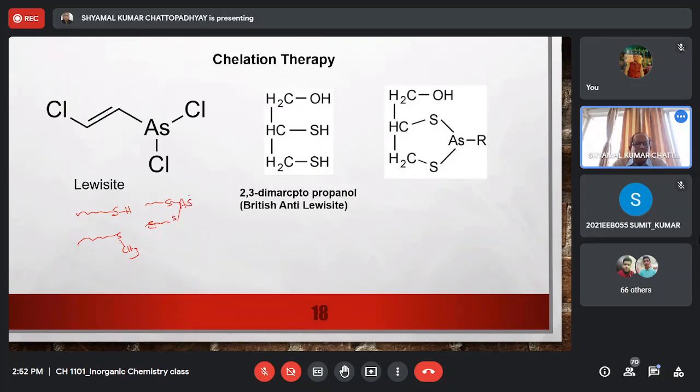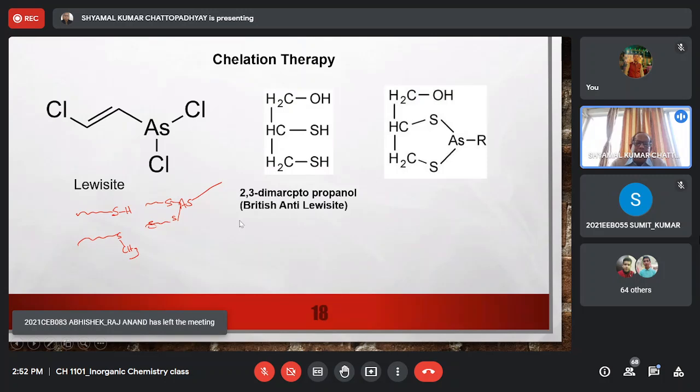So arsenic sits here. These two Cls are replaced by two sulfur sites, and then other things remain. So our important enzymes and proteins are blocked when the arsenic attaches itself to the sulfur containing amino acids, and toxicity develops. So this was how Lewisite was attacking the human body. It blocks important proteins or enzymes in our body by picking up the sulfur sites in our enzymes and proteins and attaching itself to the sulfur ligand like cysteine or methionine.